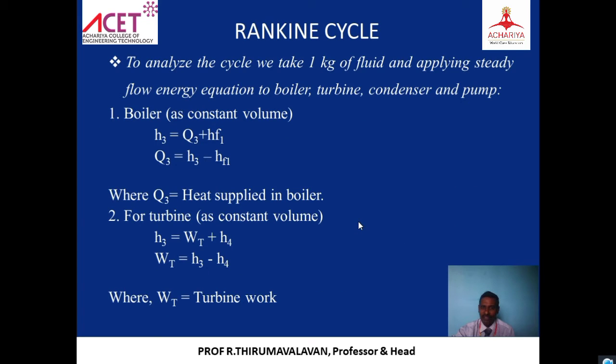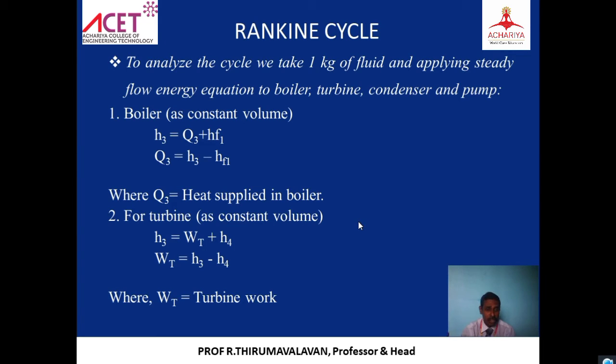Then if you're going for the efficiency, what is happening in the boiler? What is the change in enthalpy? That is going to be H3, the enthalpy entering, right? That is equivalent to how much is the heat addition, Q3, plus how much enthalpy the wet stream has. That is HF1.